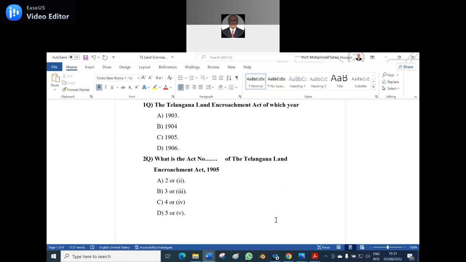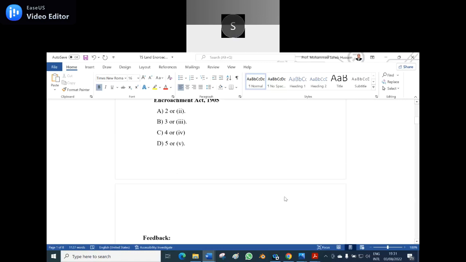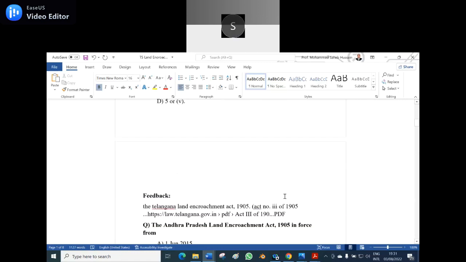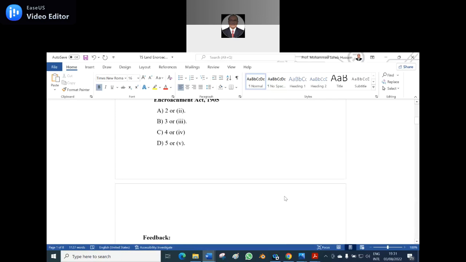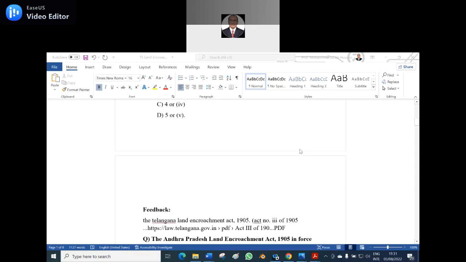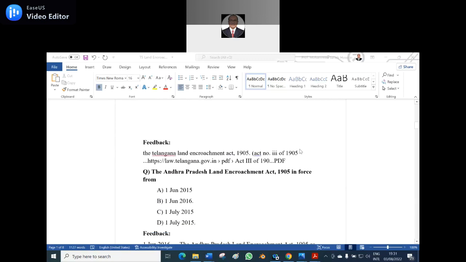Option B. It's right. Option B is the right answer here. And here I will give you the feedback also. The Telangana Land Encroachment Act 1905, they wrote act number in Arabic, I don't know why. I wrote Roman small 3 of the 1905, because generally act numbers will be written in Arabic numerals. Is it clear? Say yes.